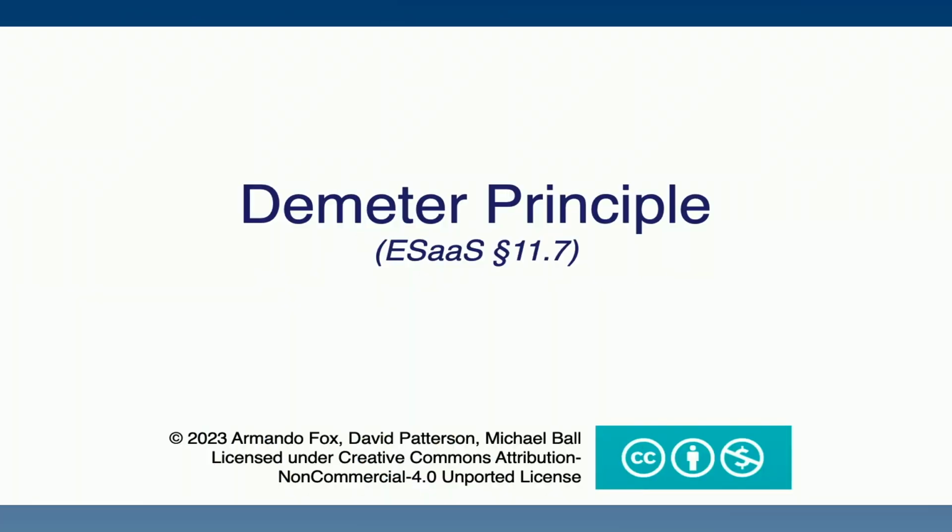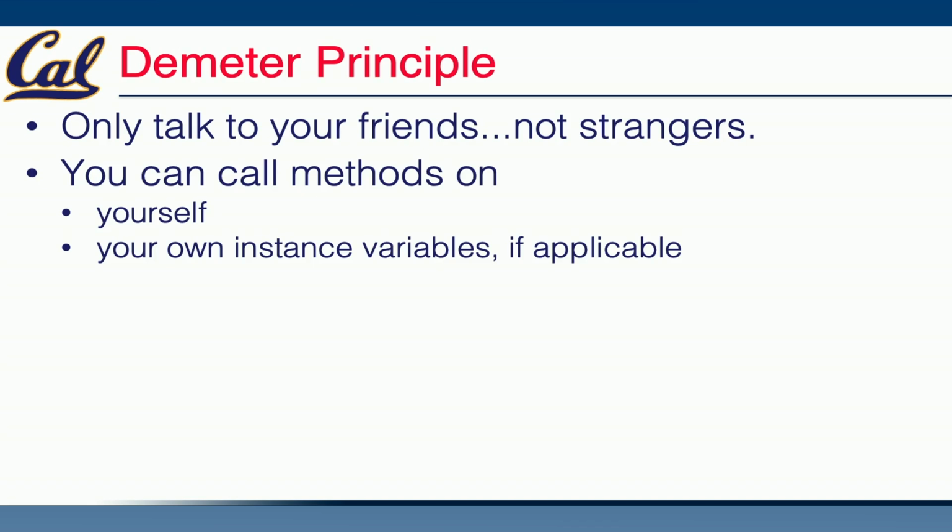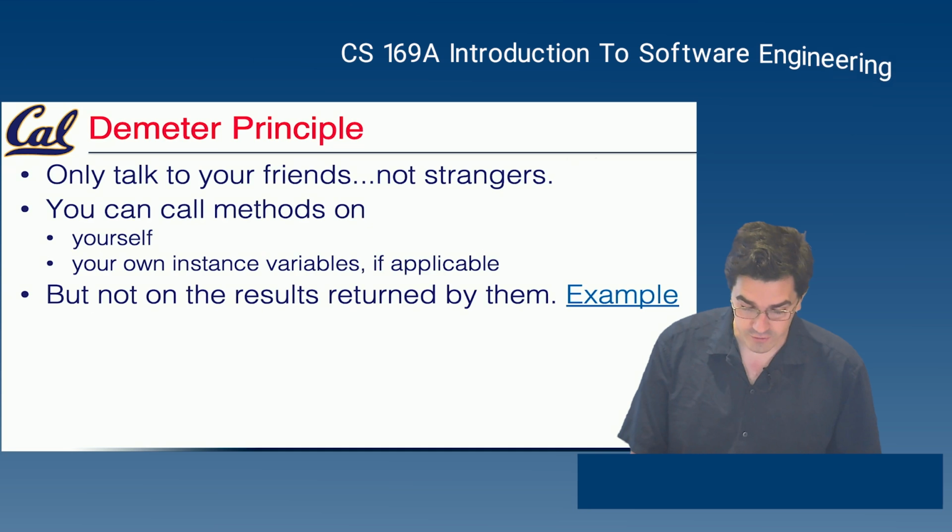Demeter Principle, or the D in SOLID, we're making our way through. This one is pretty simple, but also comes with a lot of fun examples. The idea for the Demeter Principle is only talk to your friends, don't talk to strangers. What we mean by this is when we start calling methods in a class, we only want to call methods that belong directly to my class, or perhaps only to instance methods on the class. We don't want to start calling methods on related objects that exist in our class.